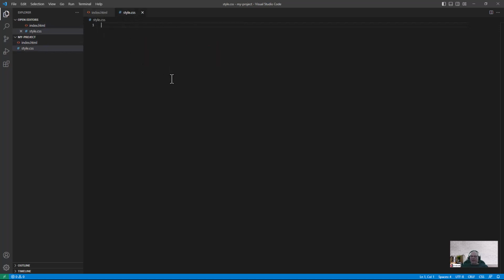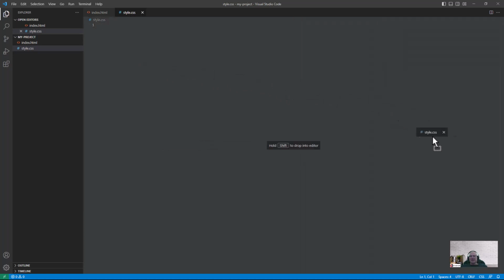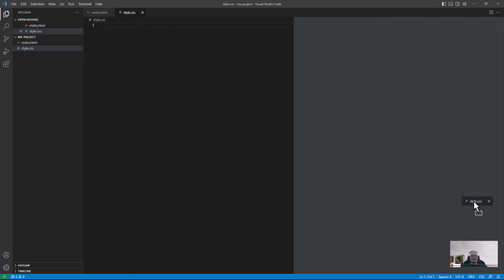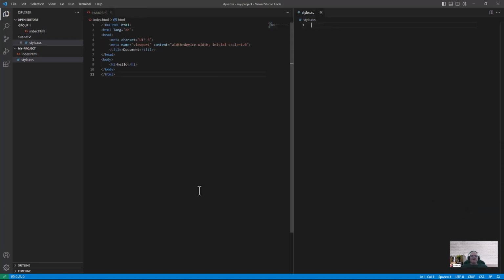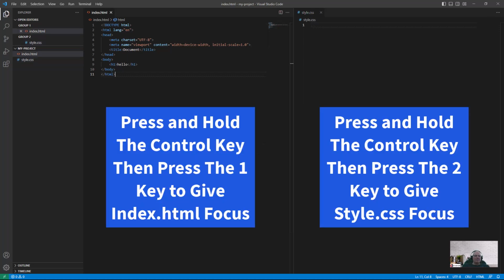Okay, so let's go back to groups real quick. I'm going to drag that back down. There we go, it's ready to go, bam. Now I have them both there. Now watch what happens. I'm going to hit Control 1. My index.html has focus. I'm going to hit Control 2, and now my styles.css file has focus.